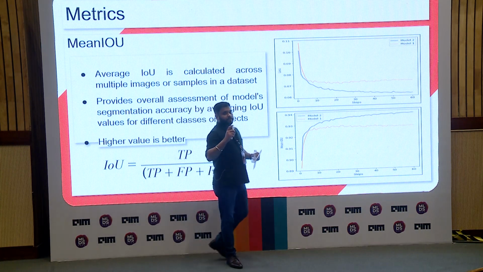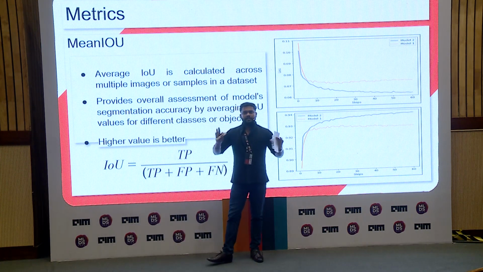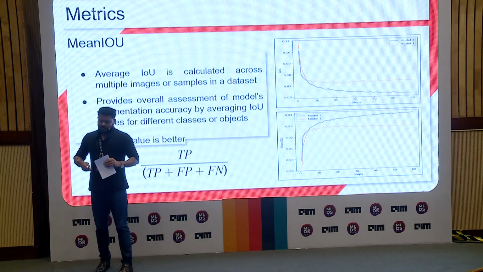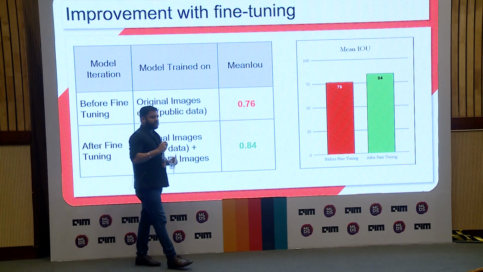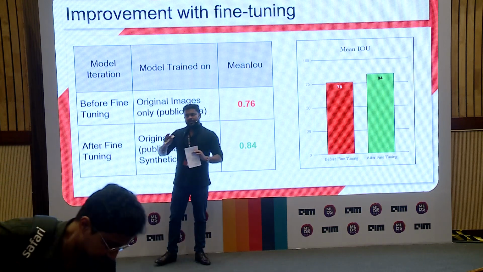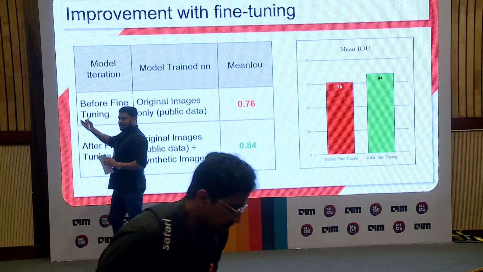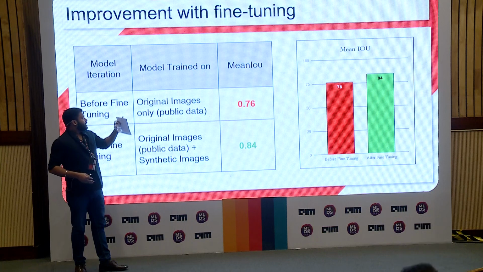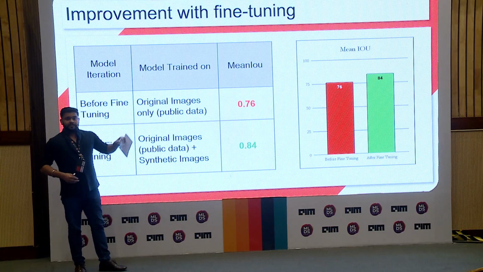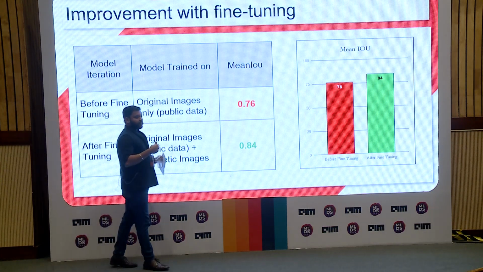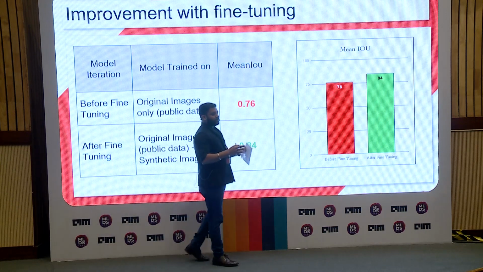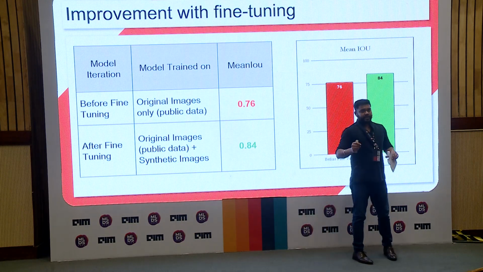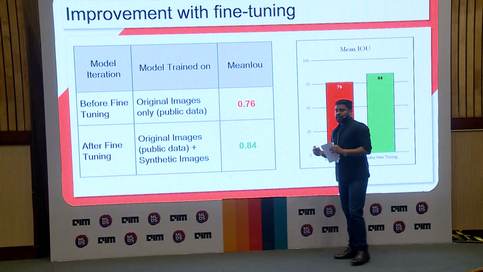Now, we also wanted to make sure that this would also work on the original data as well, right? So we curated a few datasets as in test datasets. We utilized a similar process as we did to curate the training data. Now, when we compared the metrics, the model that was trained just on the original data attained around 76% mean IU, while the model that was trained on synthetic plus original data attained around 84% of mean IU.